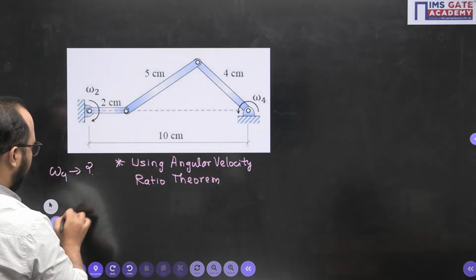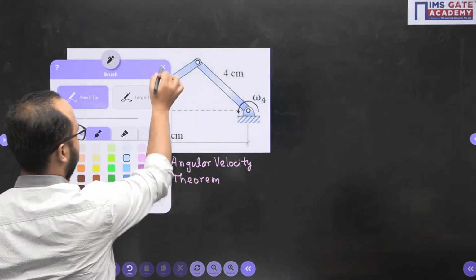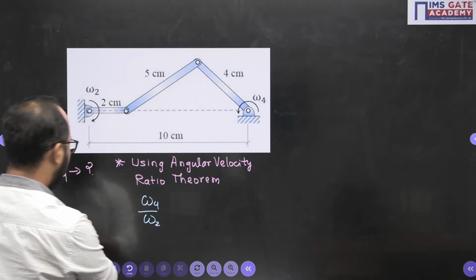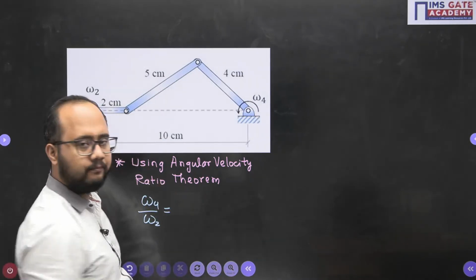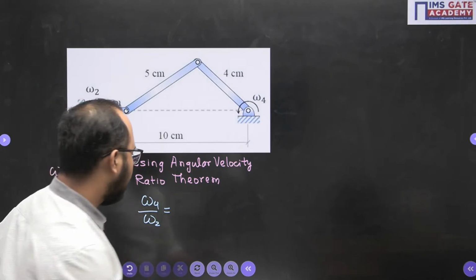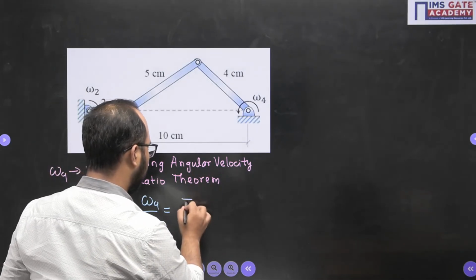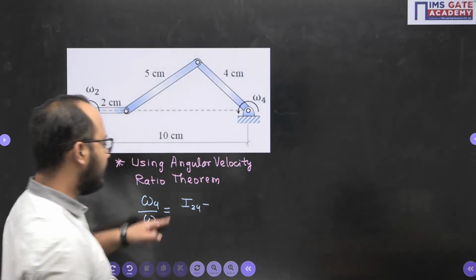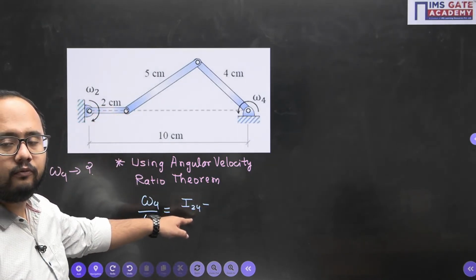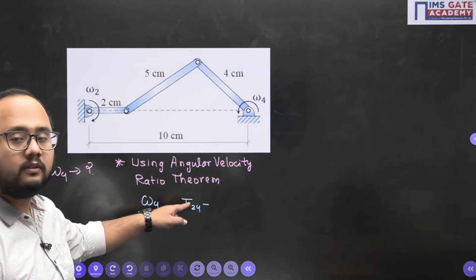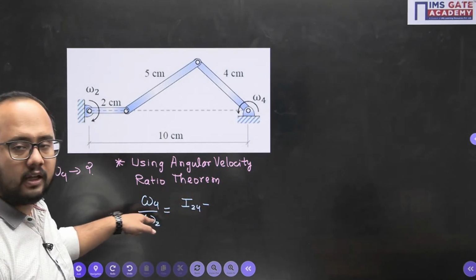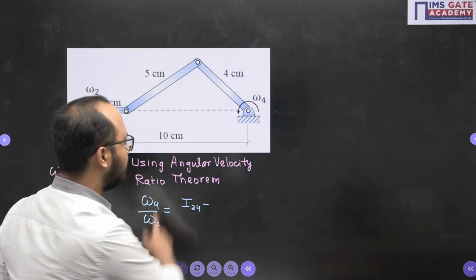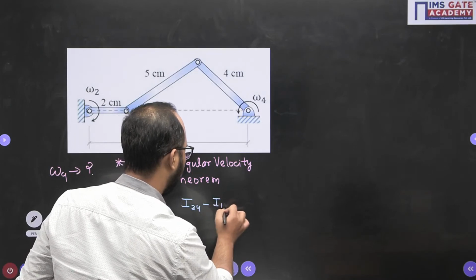See, omega 4 by omega 2. Why have I taken 2? Because the value of omega 2 they have given directly. So omega 4 by omega 2 can be written as, see the method how I am writing. Take the distance of the common I center, I24, to that I center which is for link 2 with respect to fixed. Fixed is 1. So I12.